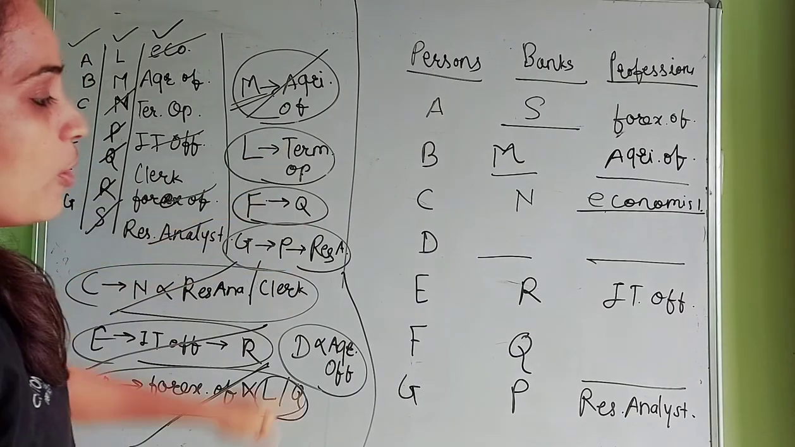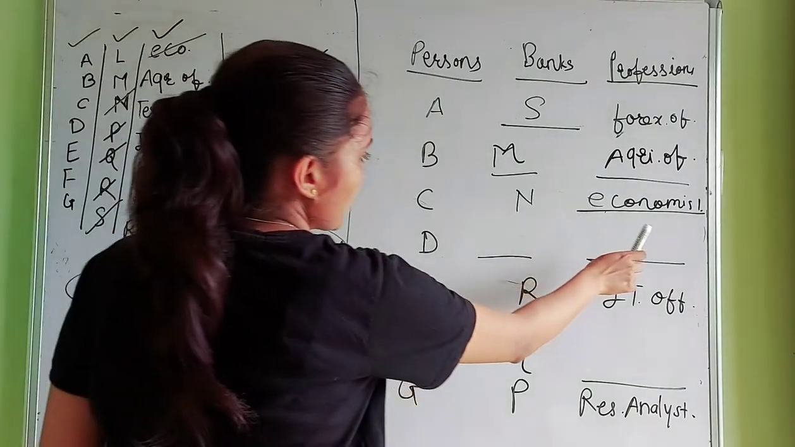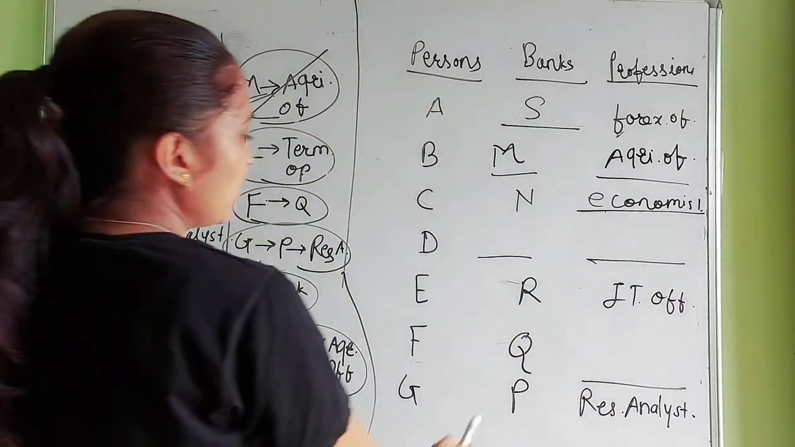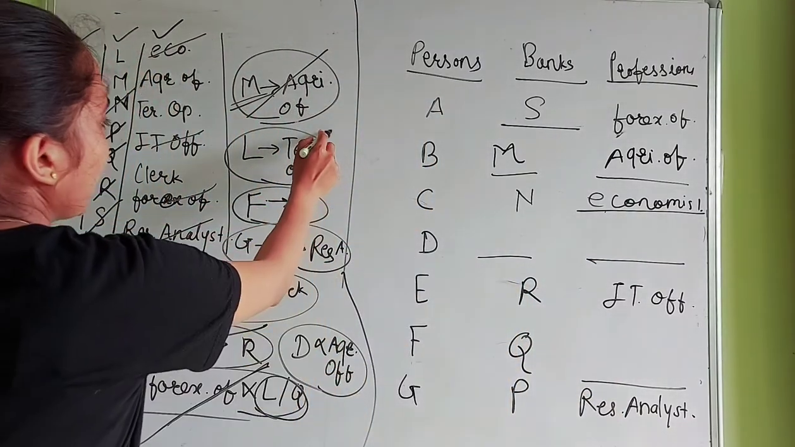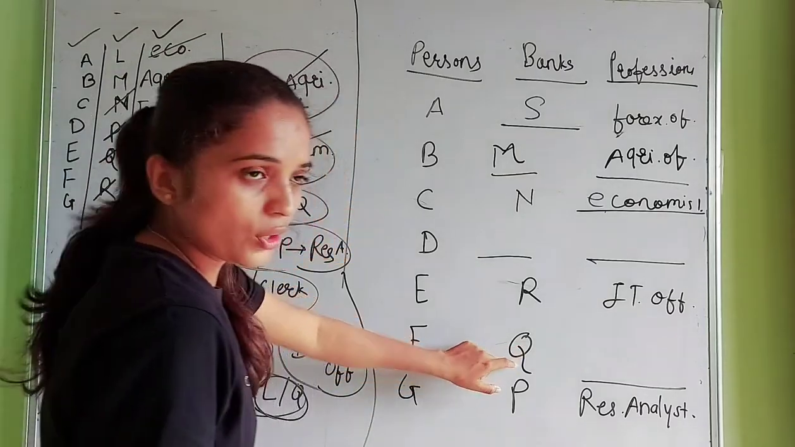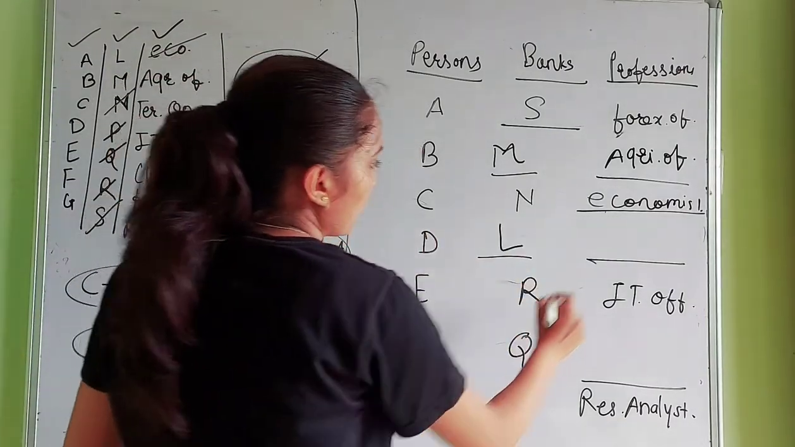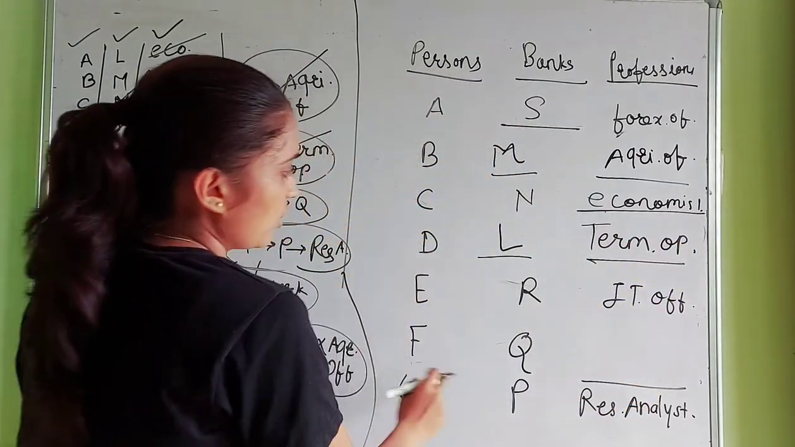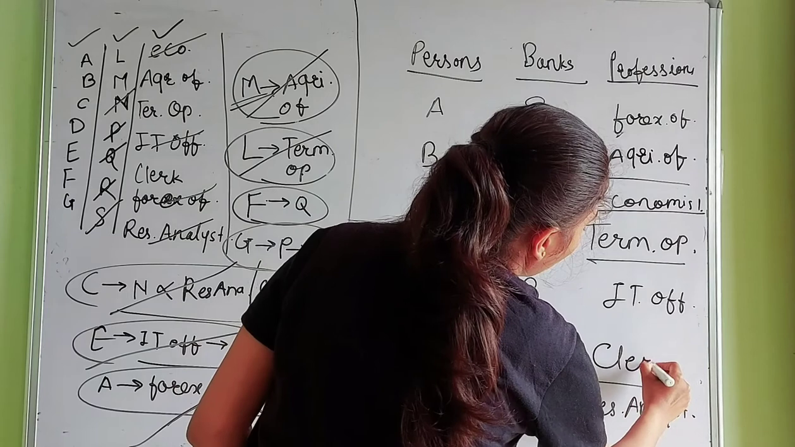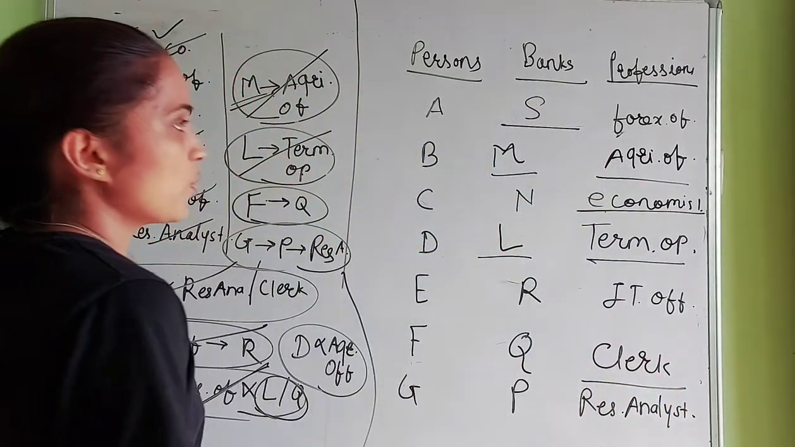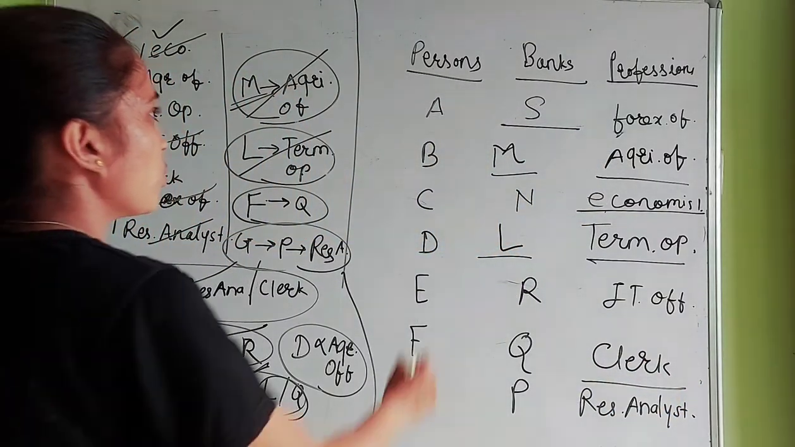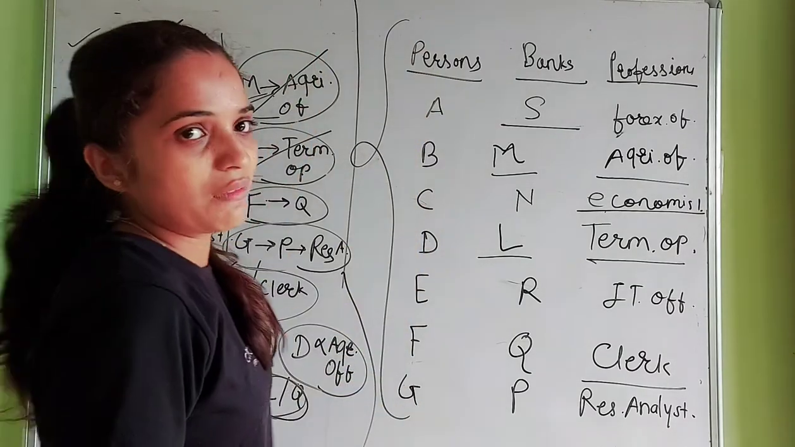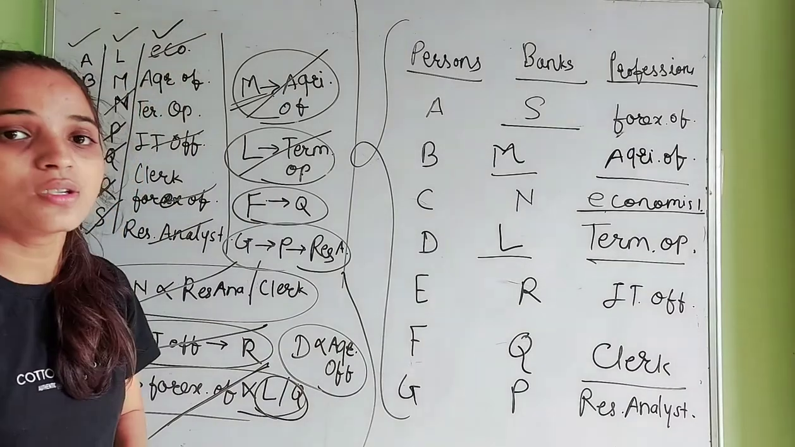L is a terminal operator. Only two places are remaining in the profession: one is for terminal operator and one is for clerk. The one who works for bank L is a terminal operator. Here is bank Q, so bank L must be here, which is a terminal operator, who is D. So Q must be a clerk because only the last profession remains. So our problem has been solved.